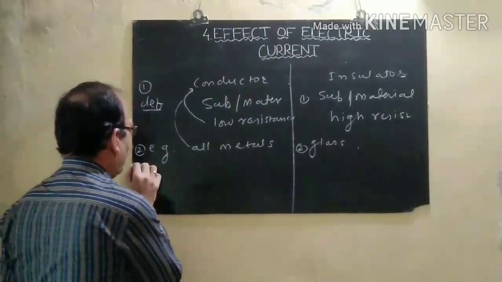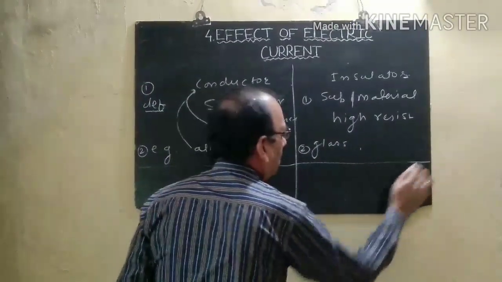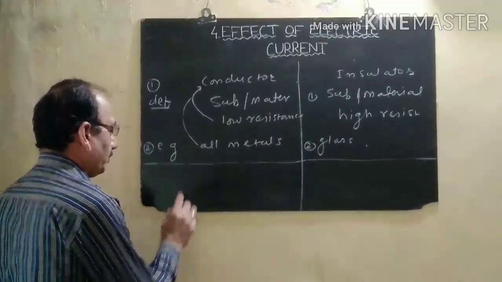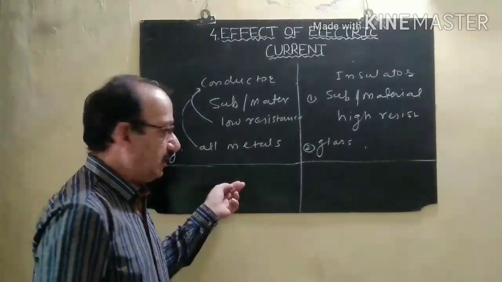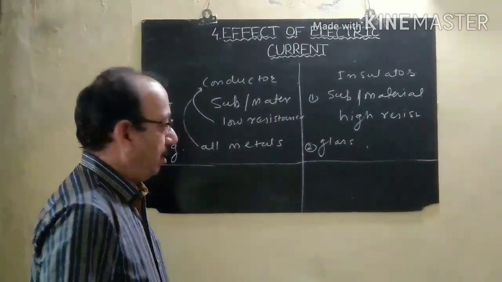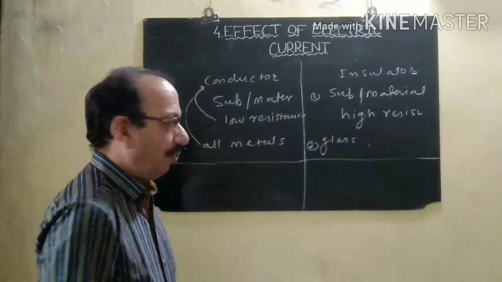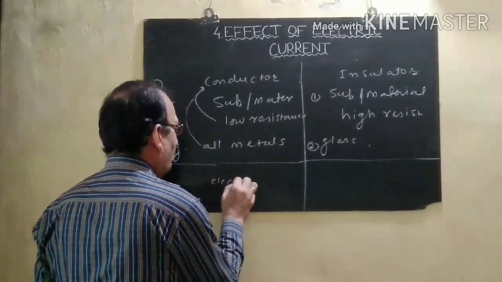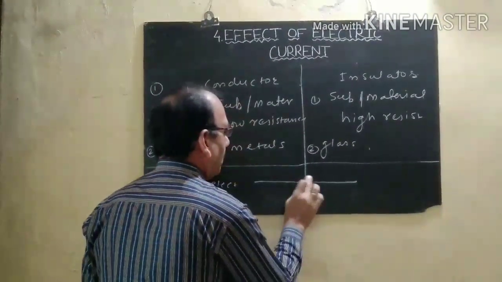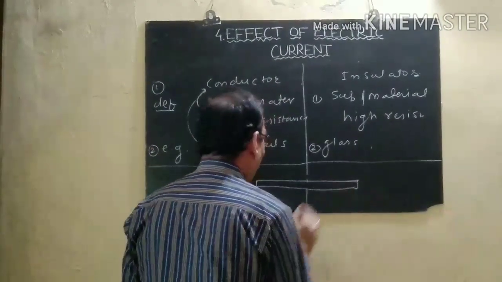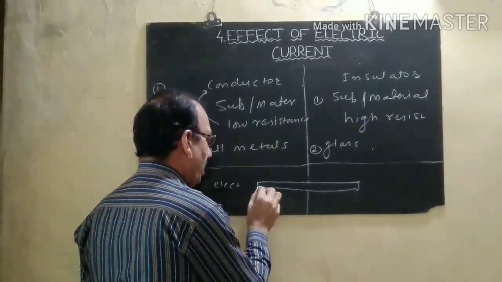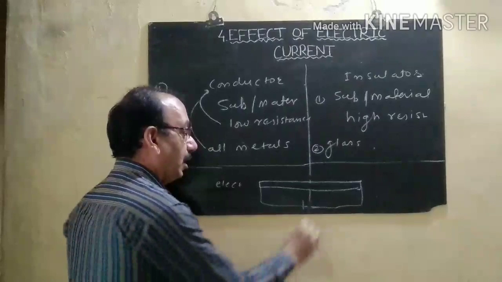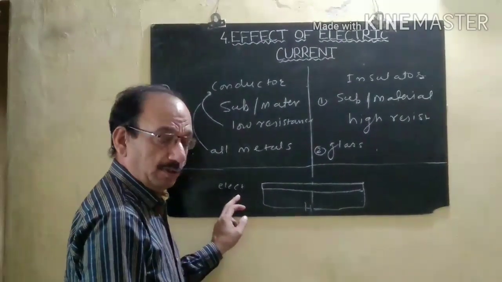In previous classes, you already learned about electrical current. Suppose there is a piece of iron resting on the ground, we do not get a shock. Why do we not get a shock? Because electrical current is not flowing through this piece of iron. But when we connect this piece of wire in an electrical circuit, then the current will start to flow. Then which factor causes this electrical current to flow?